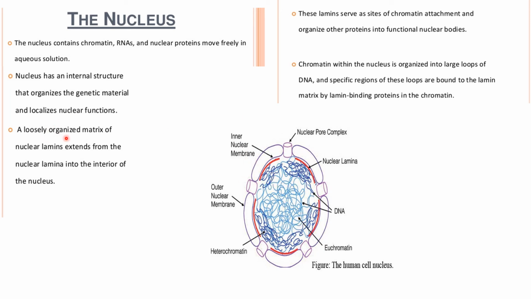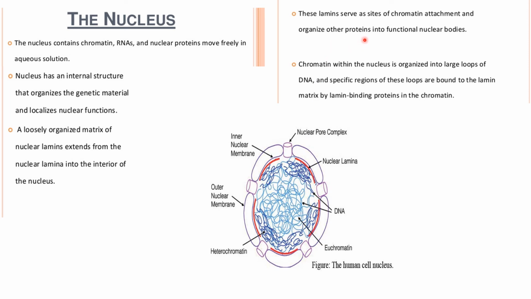The loosely organized matrix of the nuclear lamina extends from the nuclear lamina into the interior of the nucleus. So as you can see over here, this is the nuclear lamina from which the chromatin extends and moves inward inside the nucleus. This lamina serves as a site of chromatin attachment. So the chromatin are attached over here, as you can see.